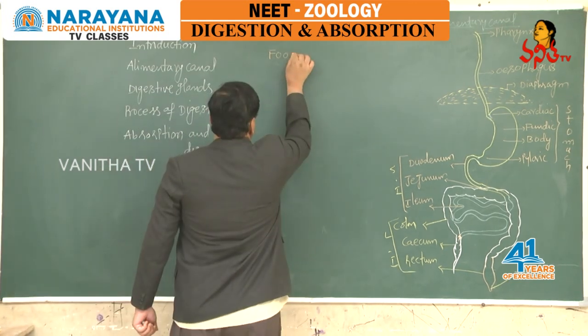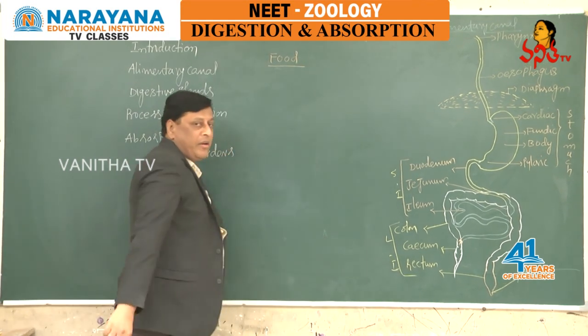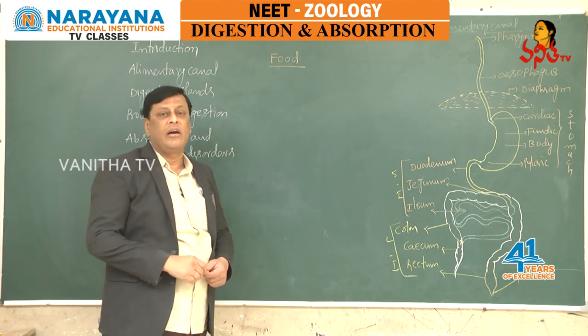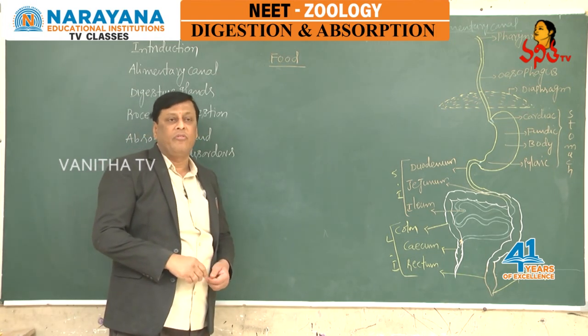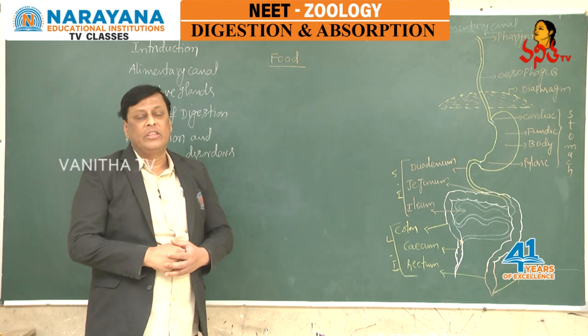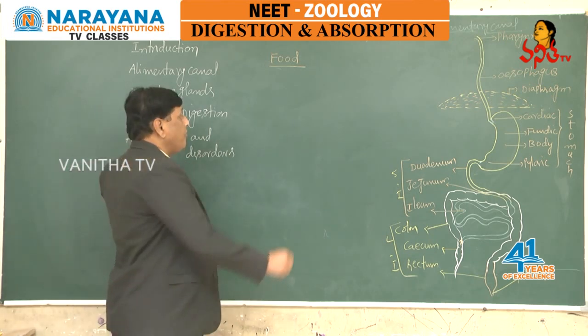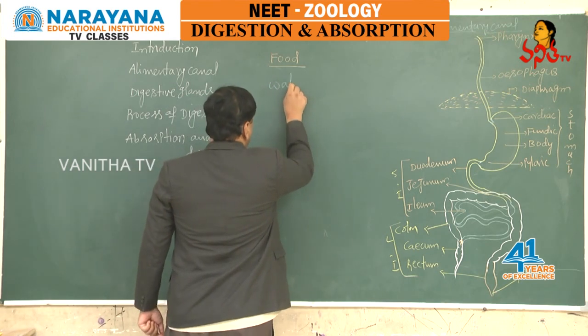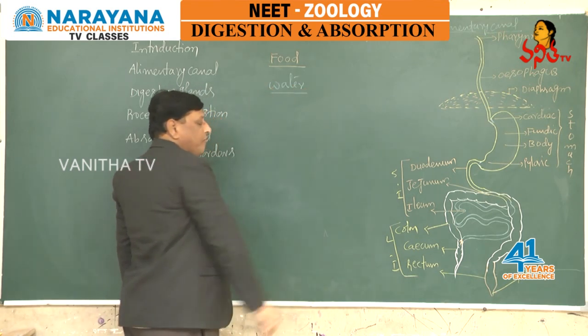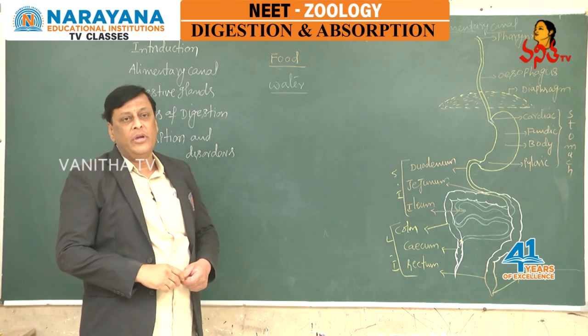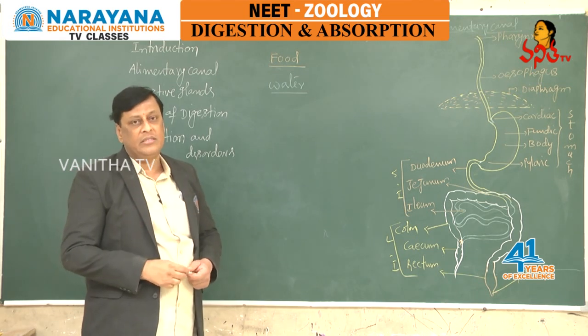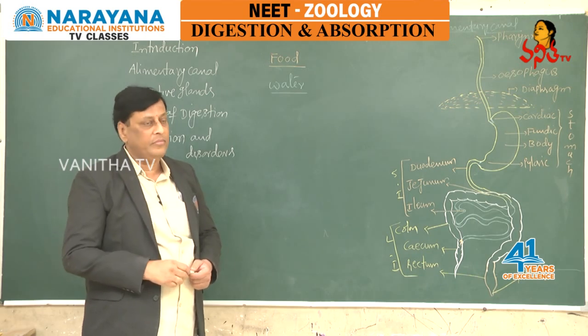Food is the basic requirement of every living organism, as it provides energy. Without energy, no living organism can survive. Along with food, water also plays a vital role in performing many metabolic activities, and it also prevents dehydration in the body.